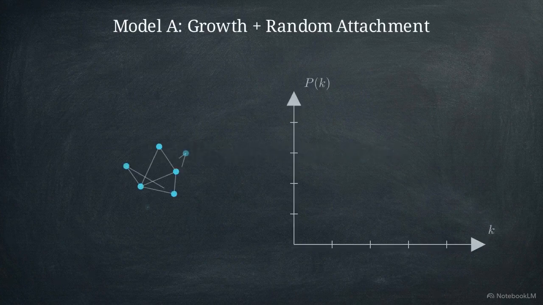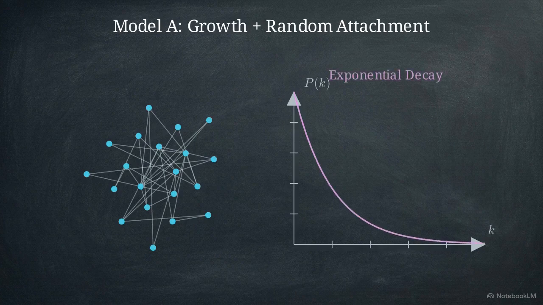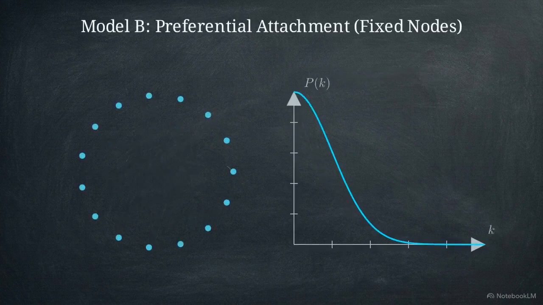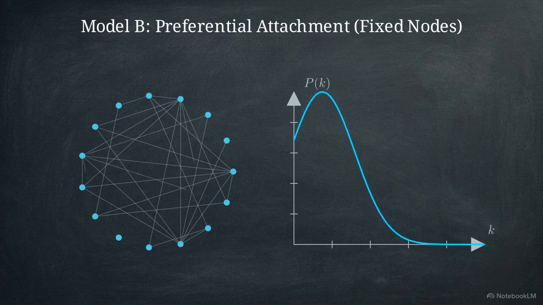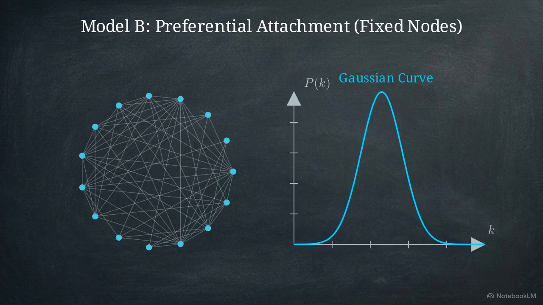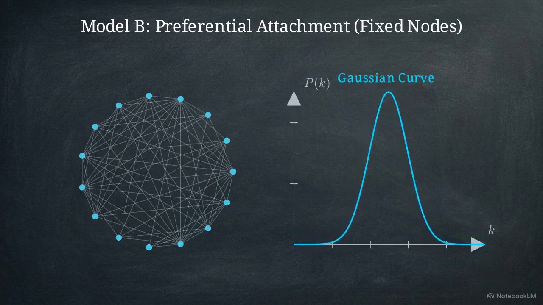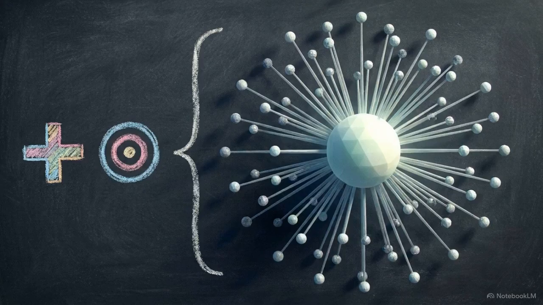In Model A, we maintain growth but use uniform random attachment. Without preferential attachment, Model A fails to produce a power law, resulting instead in an exponential degree distribution. In Model B, we use preferential attachment but keep the number of nodes fixed. It briefly mimics scale-free behavior before the distribution collapses into a Gaussian curve and eventually a fully connected graph. These tests prove that a stationary scale-free state requires both growth and preferential attachment to operate continuously.